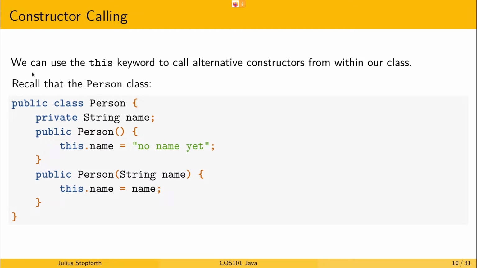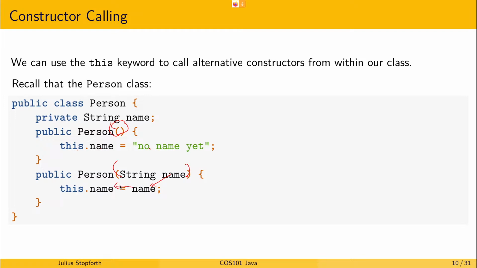We can also use this to call different versions of constructors from within our class. Over here, we have a public default constructor. It takes no parameters, and it says this.name is no name yet. Then we have an overloaded version where we've changed the type and number of parameters, and it sets the attribute to whatever name we pass in.